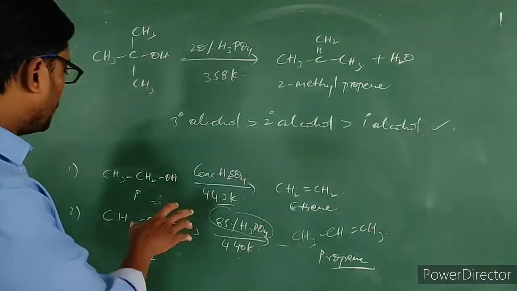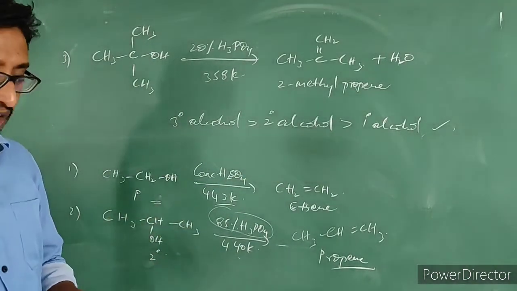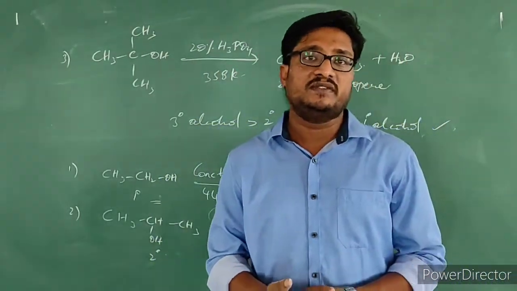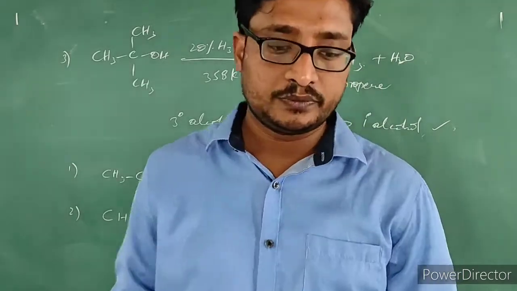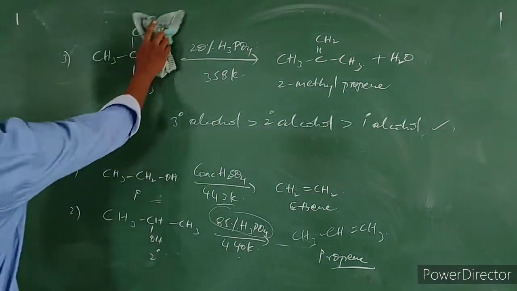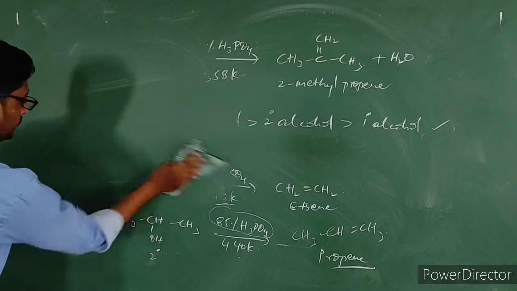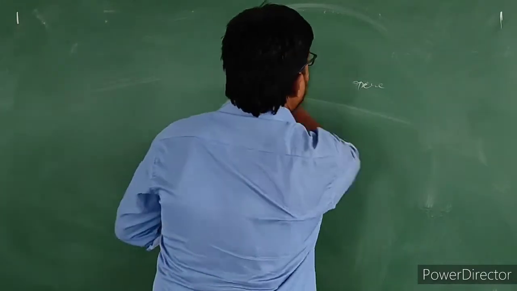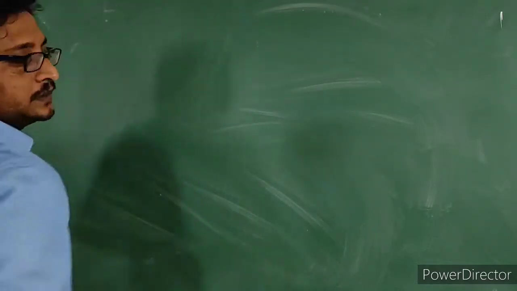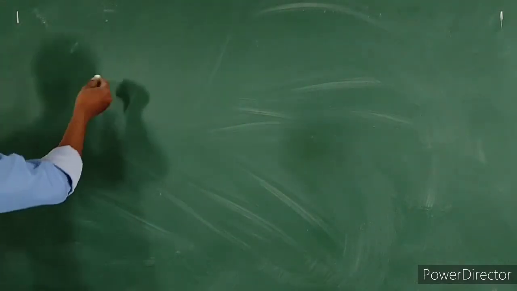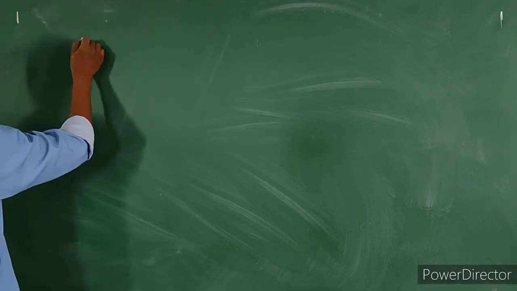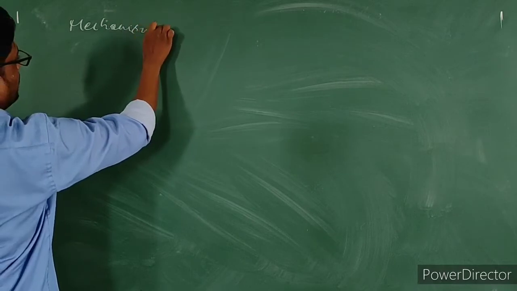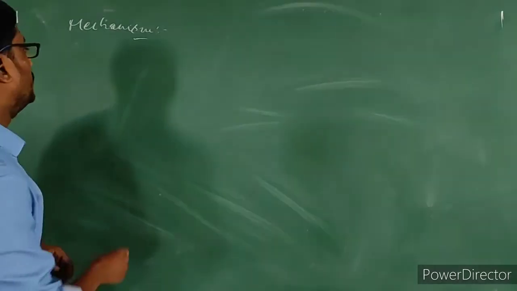Now I will give you the mechanism. I will consider ethanol as the reactant, and show how it undergoes dehydration. Mechanism of dehydration.